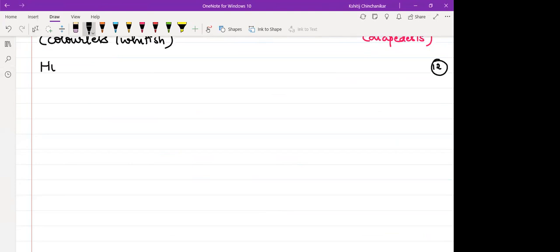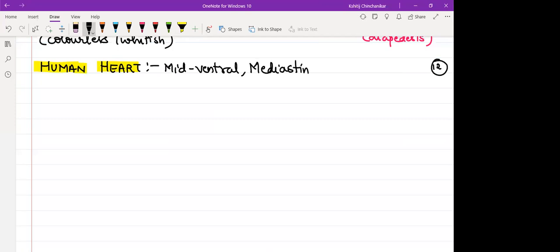Give the heading, human heart. So first we will write in brief the morphology of the heart, then we will discuss the anatomy of the heart. Okay. So position wise, it is mid-ventrally located in our mediastinum. See this word, mediastinum. This little space present between the lungs, behind the sternum, we refer to that space as the mediastinum. The approximate size of the heart will be the size of your closed fist, you can say.